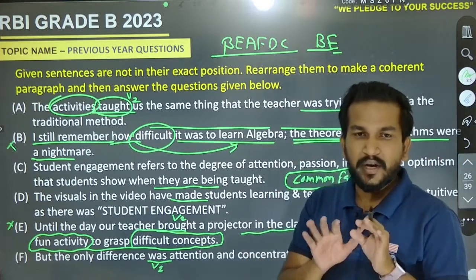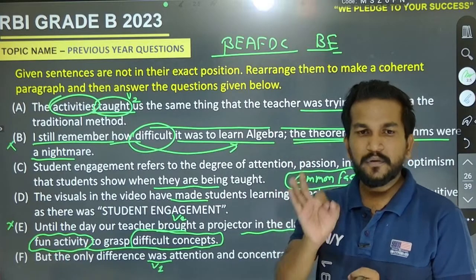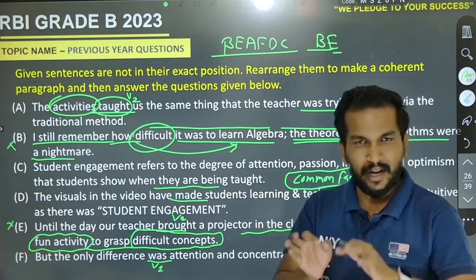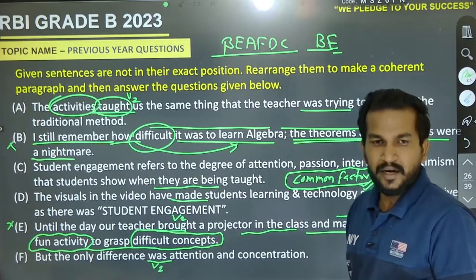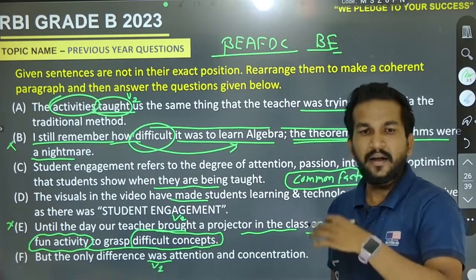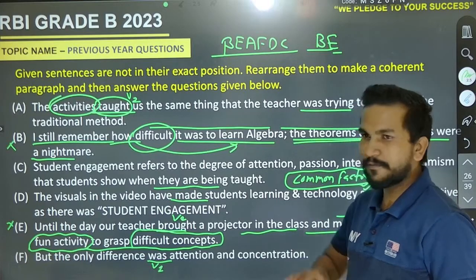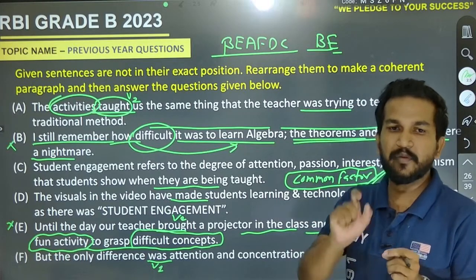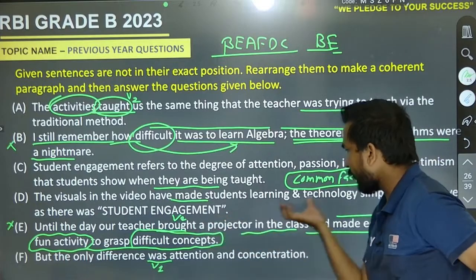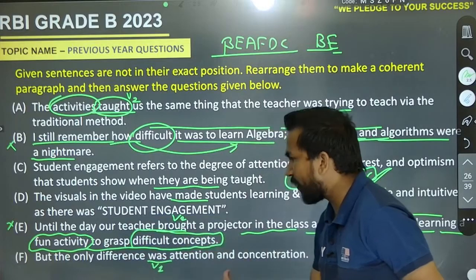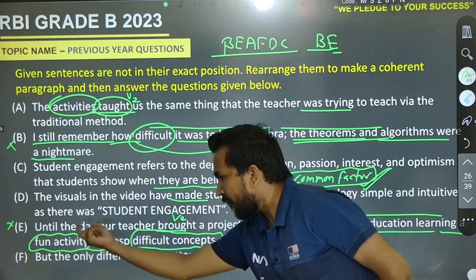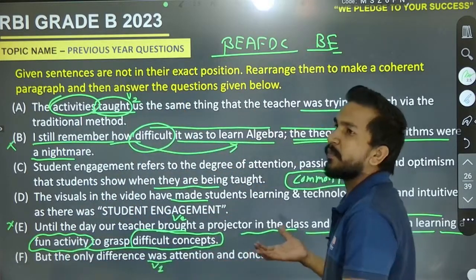I have already said many times, if you are going to solve any type of para-jumble, go for the common factor method at first. Noun pronoun method, conjunction method, pair conjunction method, tense method. There will be another concept, but the first most initial concept will be the common factor method. If we have talked about the difficult concept and the fun activities, now we have to tell about the activities.